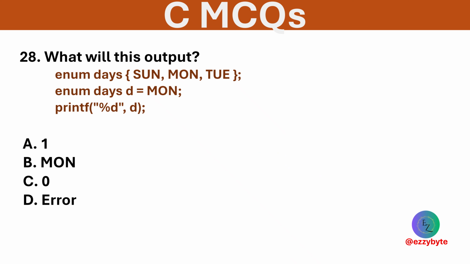What is the output of this code? Options are 1, mon, 0 and error. Option A is correct. Mon is the second enum item, meaning its default value is 1.